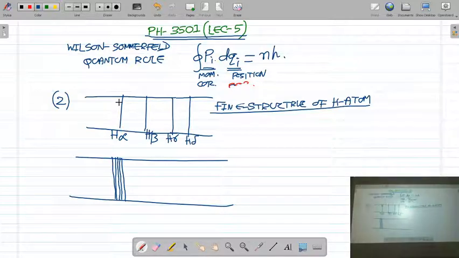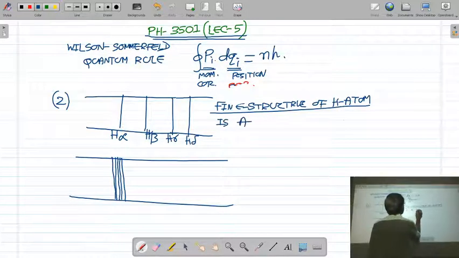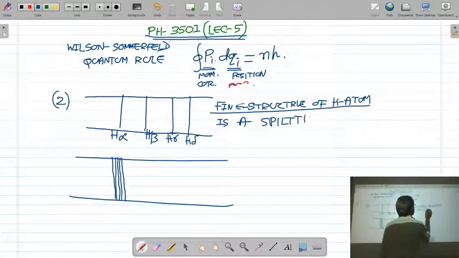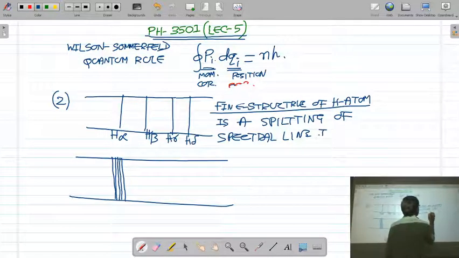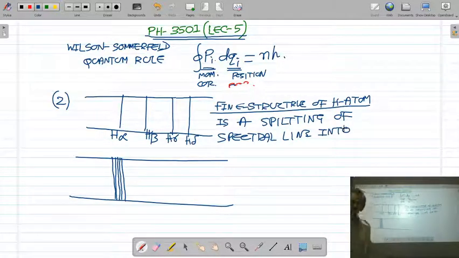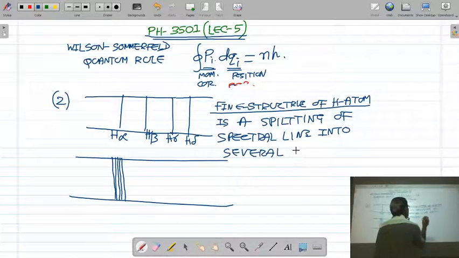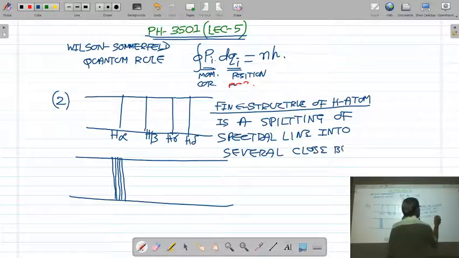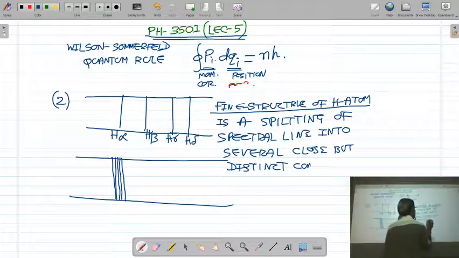So I write here, the fine structure of the hydrogen atom is a splitting of a spectral line into several close but distinct components.